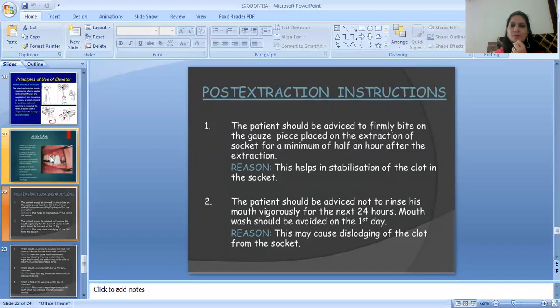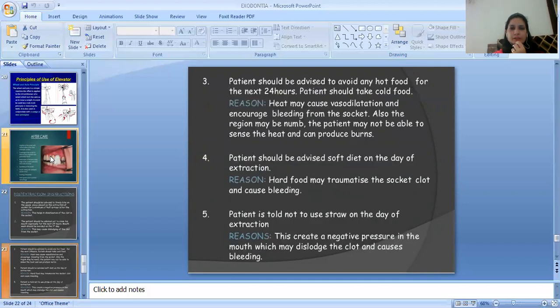The reason is this helps in stabilization of the clot in the socket. Second, the patient should be advised not to rinse his mouth vigorously for the next 24 hours. Mouthwash should be avoided on the first day. Reason being this may cause dislodging of the clot from the socket. Third, the patient should be advised to avoid any hot food for the next 24 hours. Patient should take the cold food.